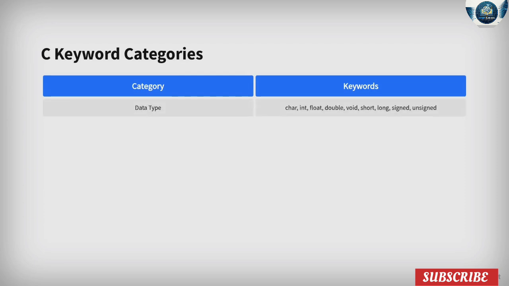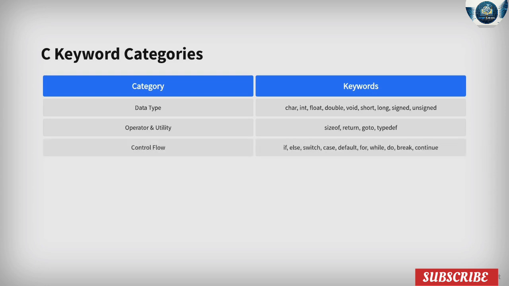Data type keywords include char, int, float, double, void, short, long, signed, and unsigned. These keywords define the types of data that can be used in C. Operator and utility keywords such as sizeof, return, goto, and typedef provide essential operations and utilities within C programs. Control flow keywords like if, else, switch, case, default, for, while, do, break, and continue manage the flow of execution